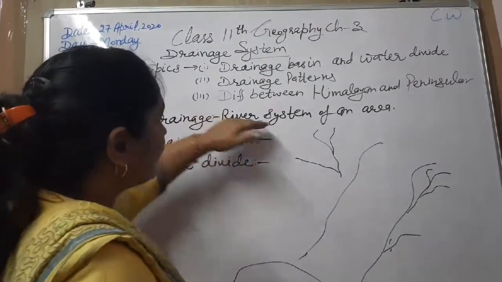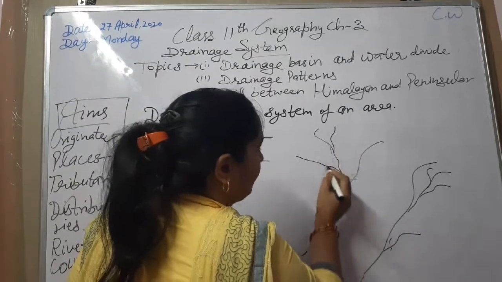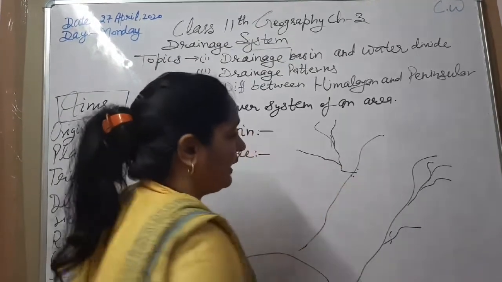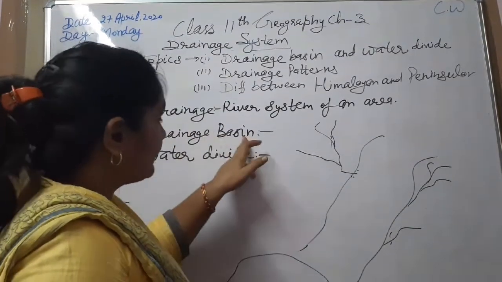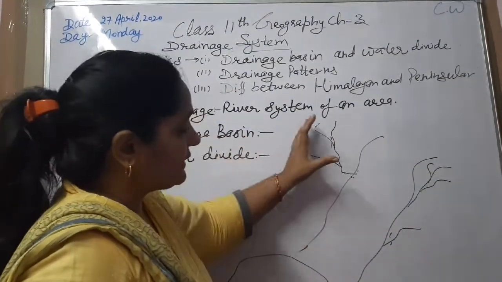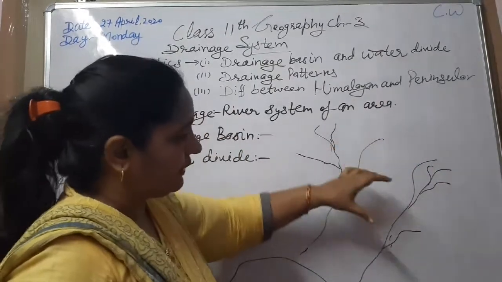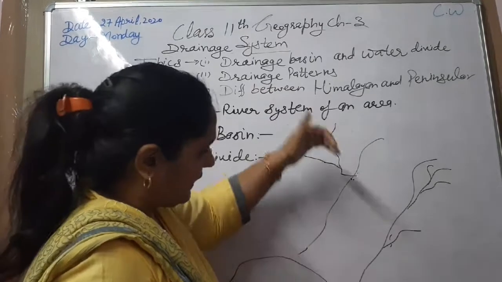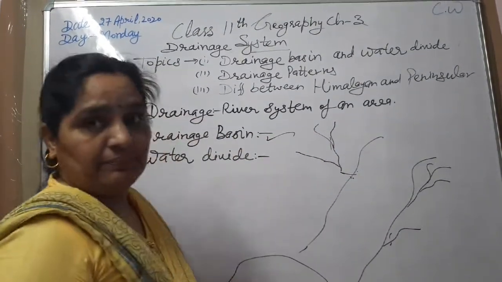So what is the river system? This main river joined with these small streams is known as the river system. And the drainage basin: the complete region drained by this river is known as the drainage basin.